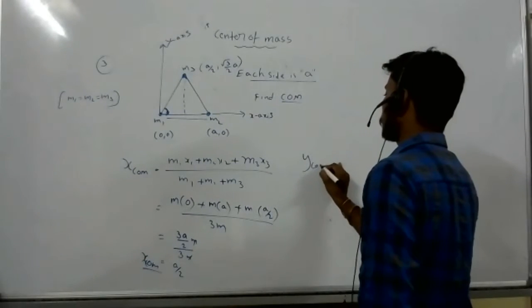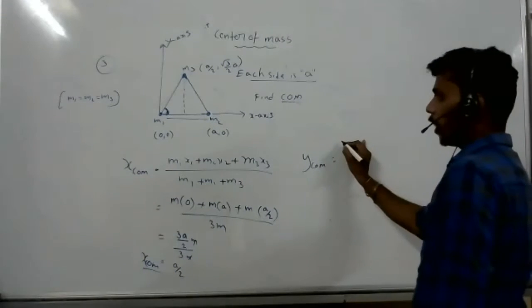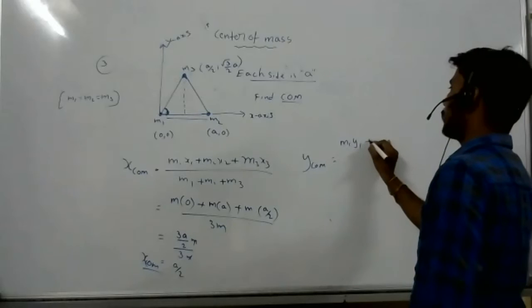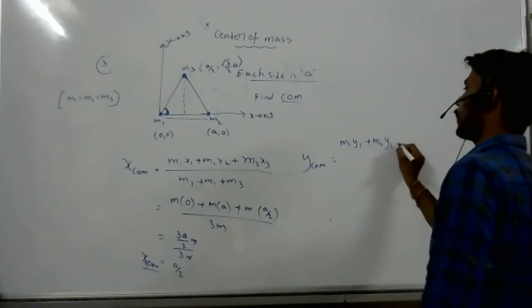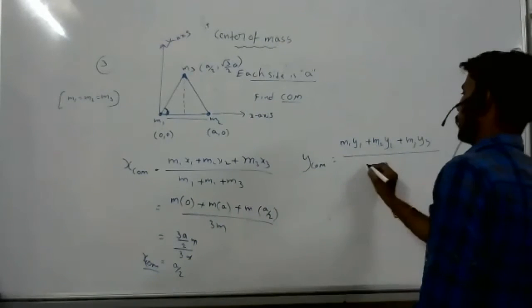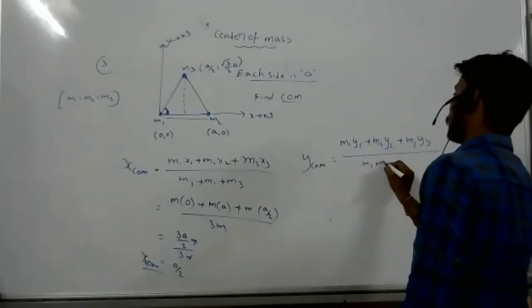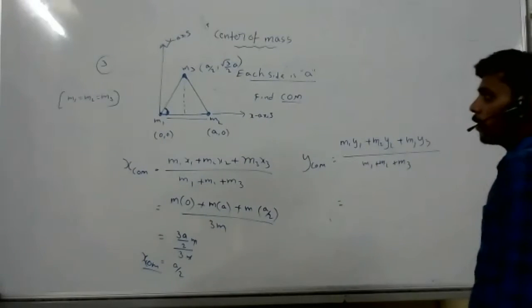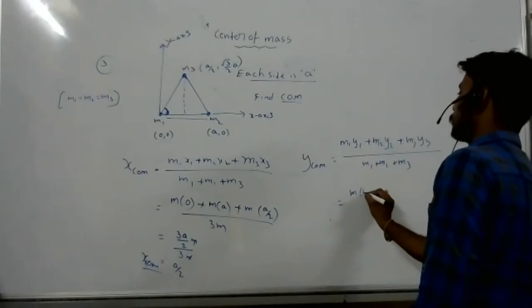Y center of mass equals how much? M1 y1 plus M2 y2 plus M3 y3 by M1 plus M2 plus M3. M1 is M, y1 is 0.